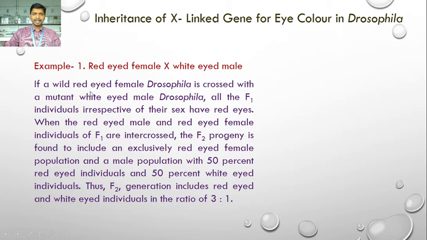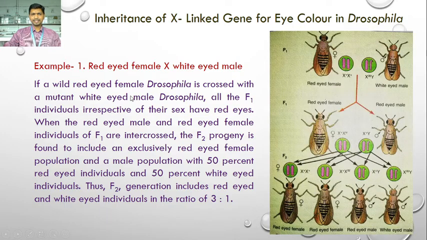If a wild red-eyed female Drosophila is crossed with a mutant white-eyed male Drosophila, all the F1 individuals, irrespective of their sex, have red eyes. The red-eyed is the wild type, while white-eyed is the mutant type. As you know, wild type is dominant over the mutant type, due to which F1 individuals, whether male or female, all have red eyes. So here we can see this cross.